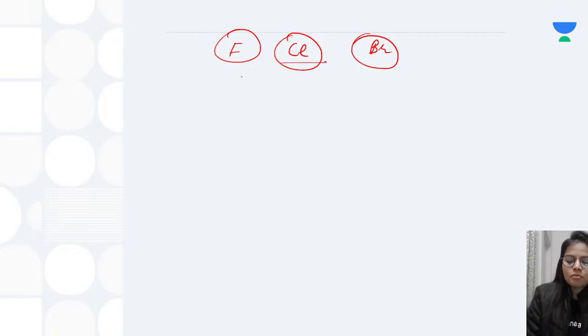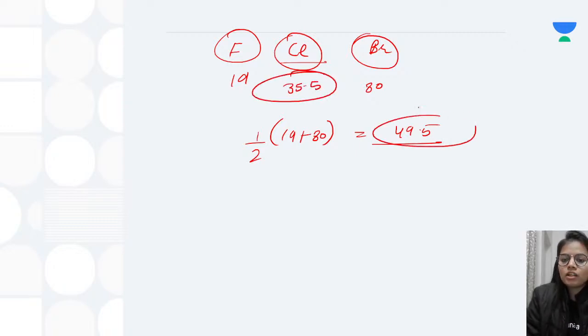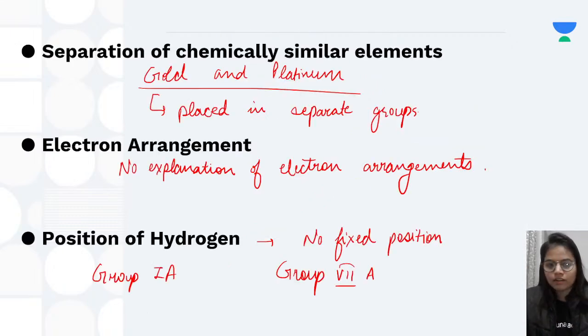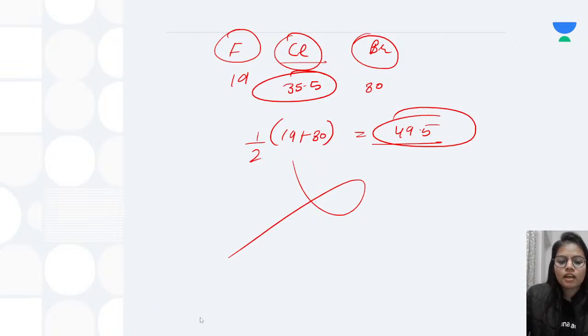The mass of fluorine is 19 and the mass of bromine is 80, so the average is 49.5. Now, the actual mass of chlorine is 35.5, which is nowhere near 49.5. So here Dobereiner's law was discarded. That was the issue. Next came Newlands.